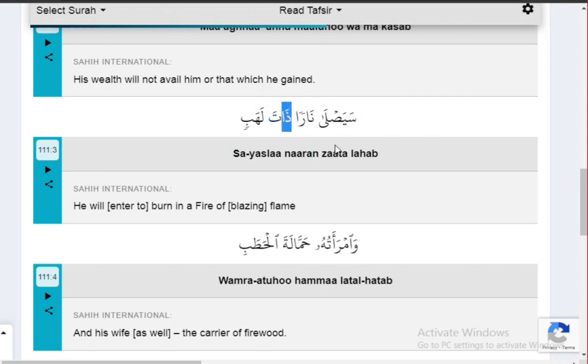Then the zal sound is very soft, and we will stretch it because of alif madda. Zata lahab. Ba is out of echo letters, so when we will stop on it, there will be echo sound. Lahab. So the ha is from the bottom part of the throat. Lahab.